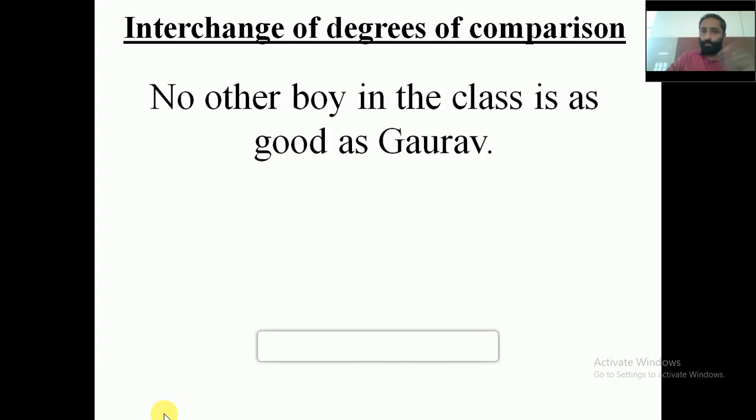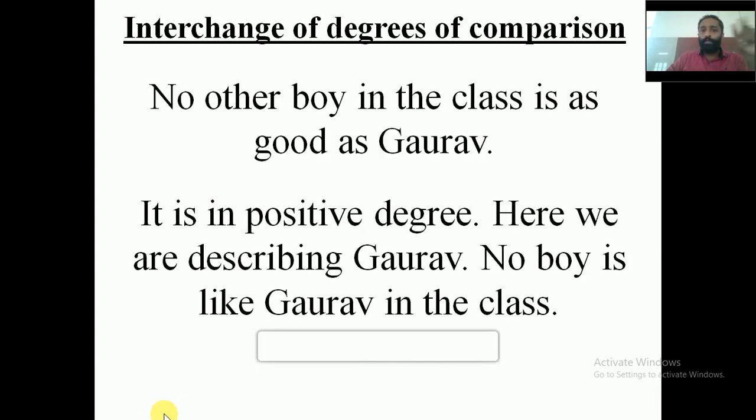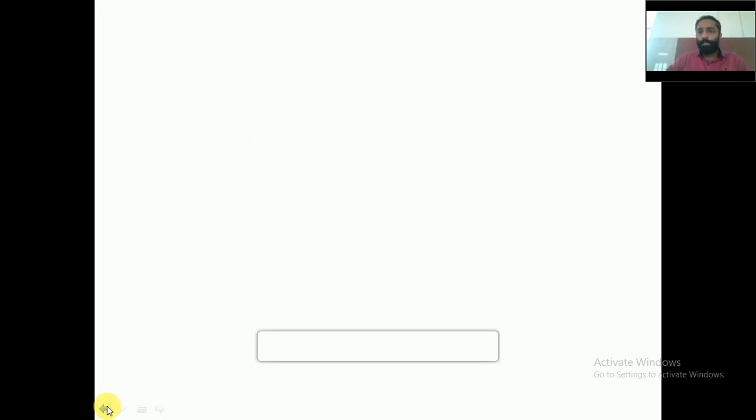Now positive degree. No other boy in the class is as good as Gaurav. It is in positive degree. Here we are describing Gaurav, but no boy is like Gaurav in the class. So I hope you have understood this particular example that I have taught you.